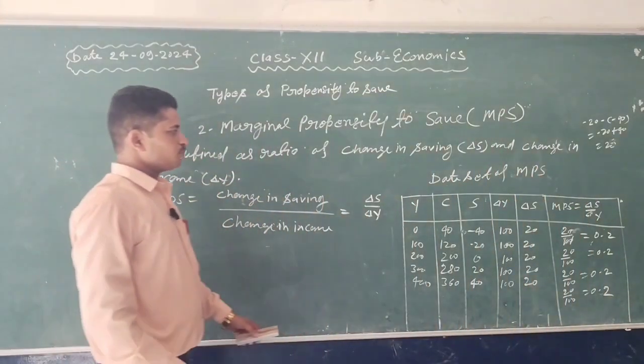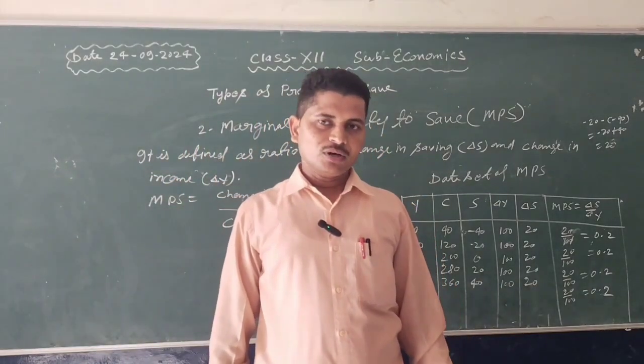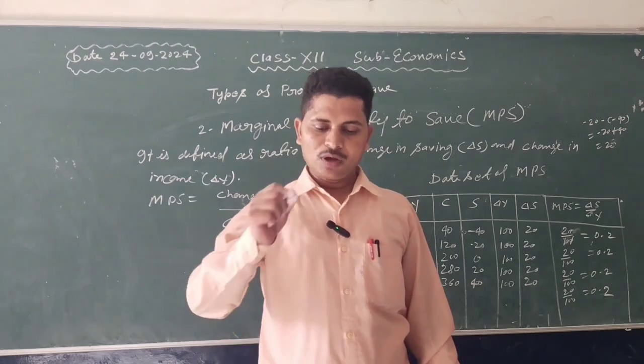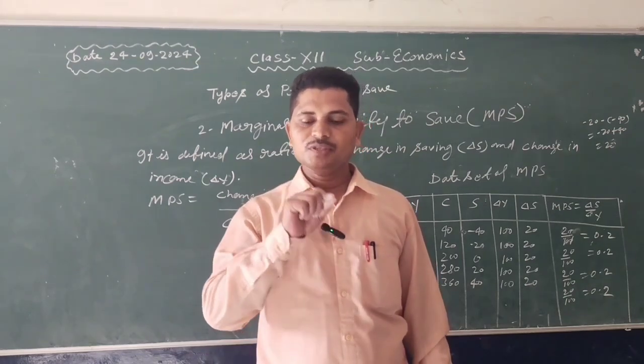The value of marginal propensity to save cannot be equal to 1, which means it varies between 0 and 1.